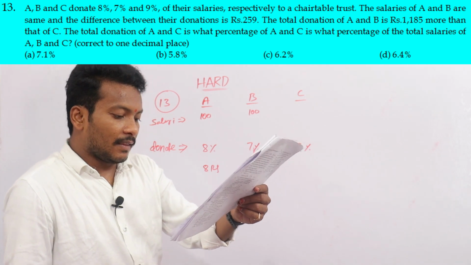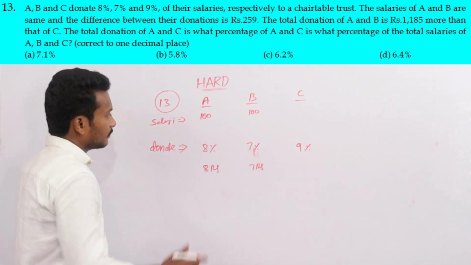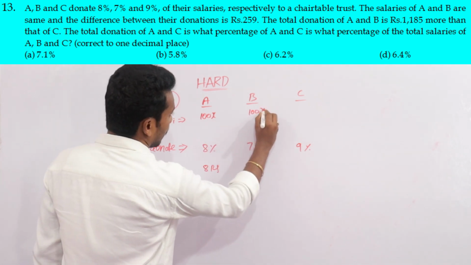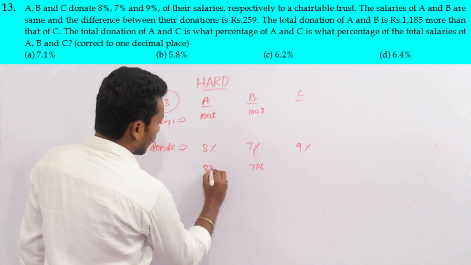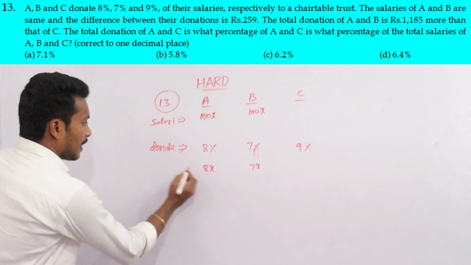The difference between their donations is 259. We are taking 100x as the salary, so the donations are 8x and 7x.